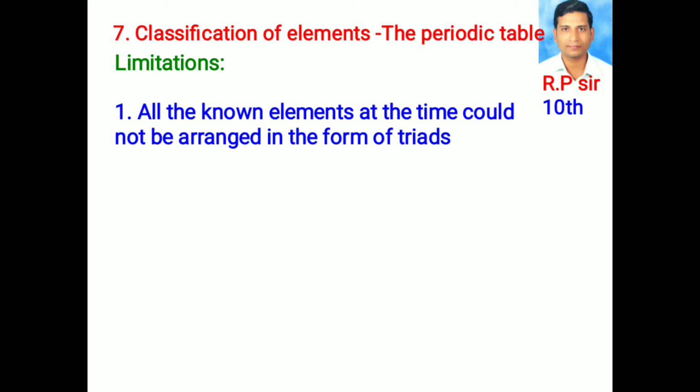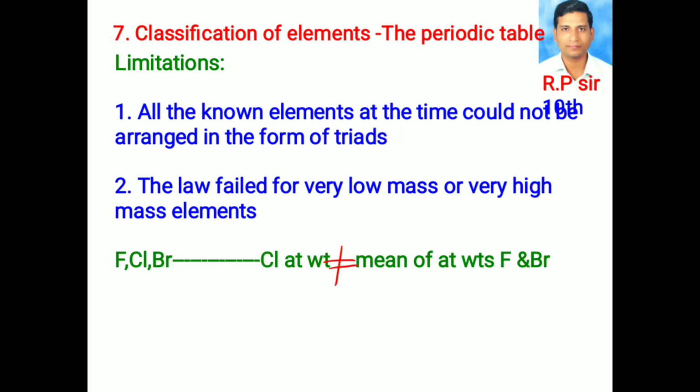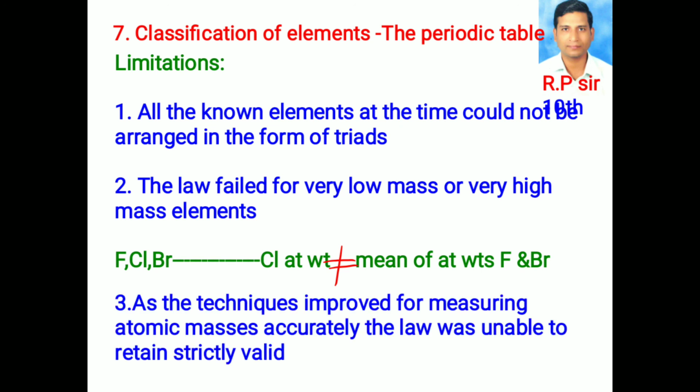Limitations. All the known elements at the time could not be arranged in the form of triads. The law failed for very low mass or for very high mass elements. In the case of fluorine, chlorine, bromine, the atomic weight of chlorine is not an arithmetic mean of atomic weights of fluorine and bromine. As the techniques improved for measuring atomic masses accurately, the law was unable to remain strictly valid.